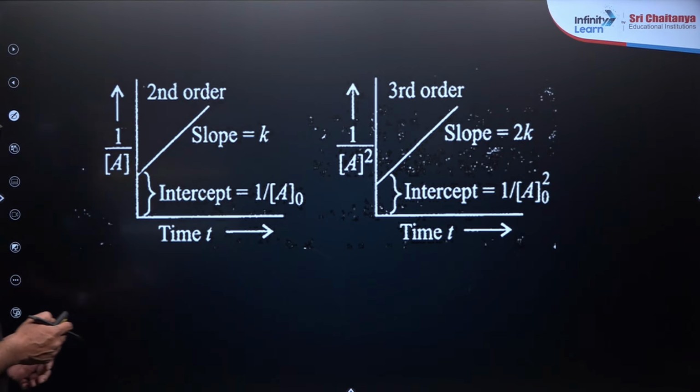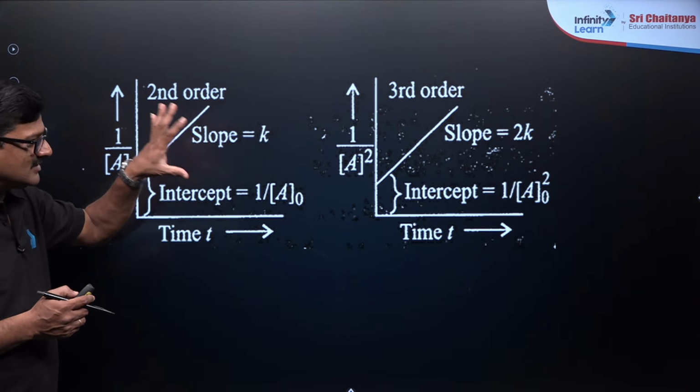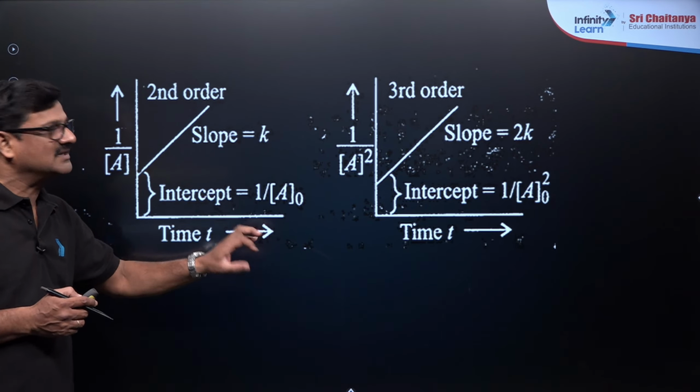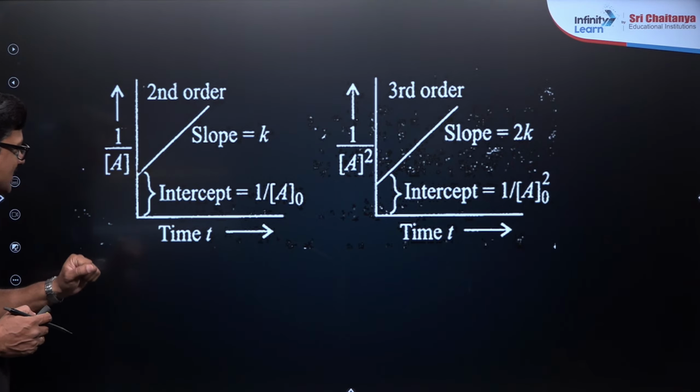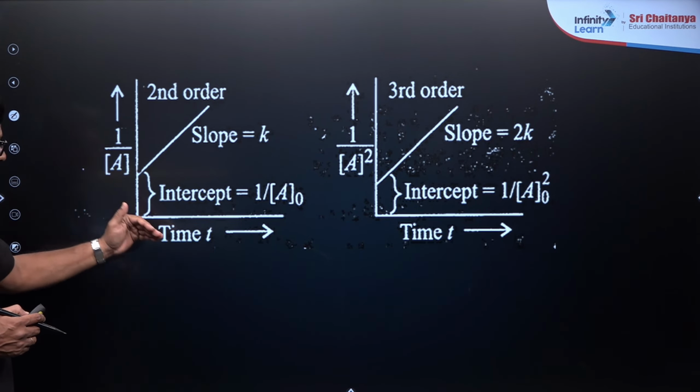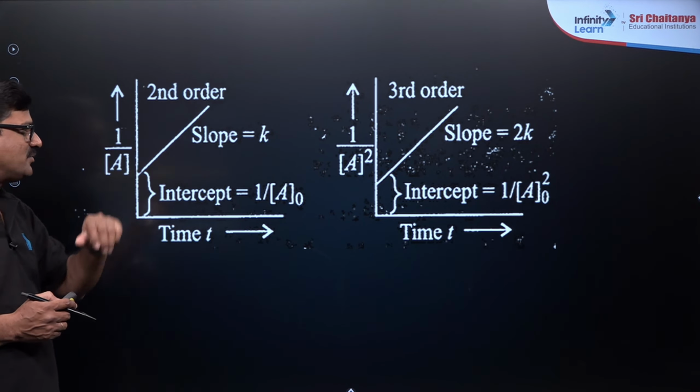Okay. Anyways, this is the second order, third order, just to look at the graph, you don't have to derive it. You can say 1 by A versus time, you're going to get a straight line with a positive slope.